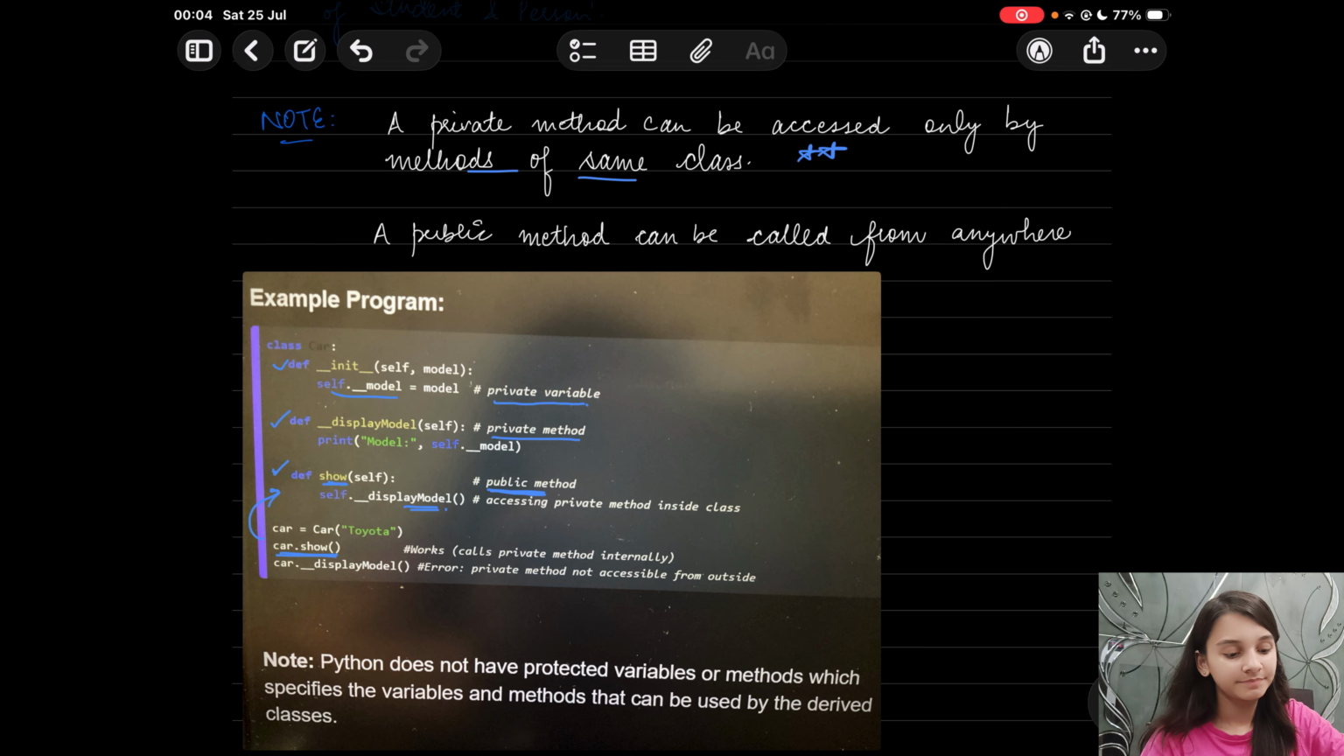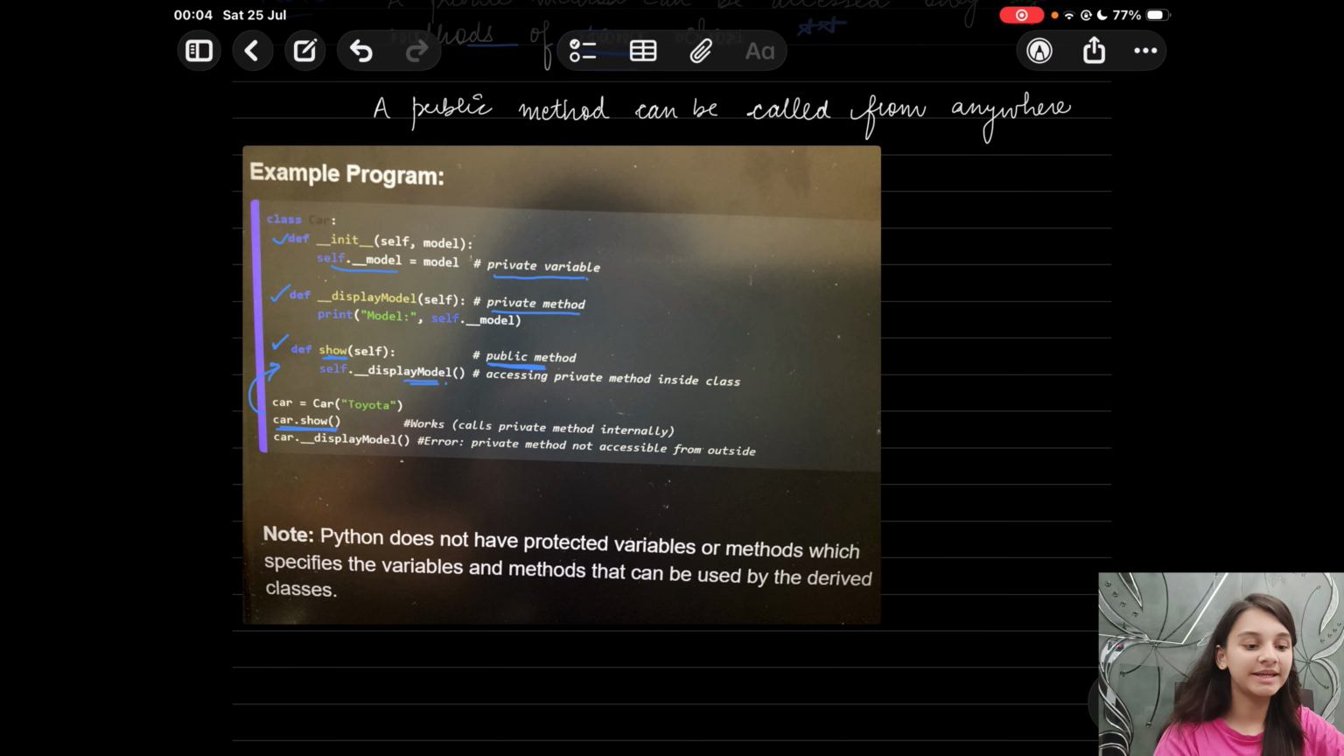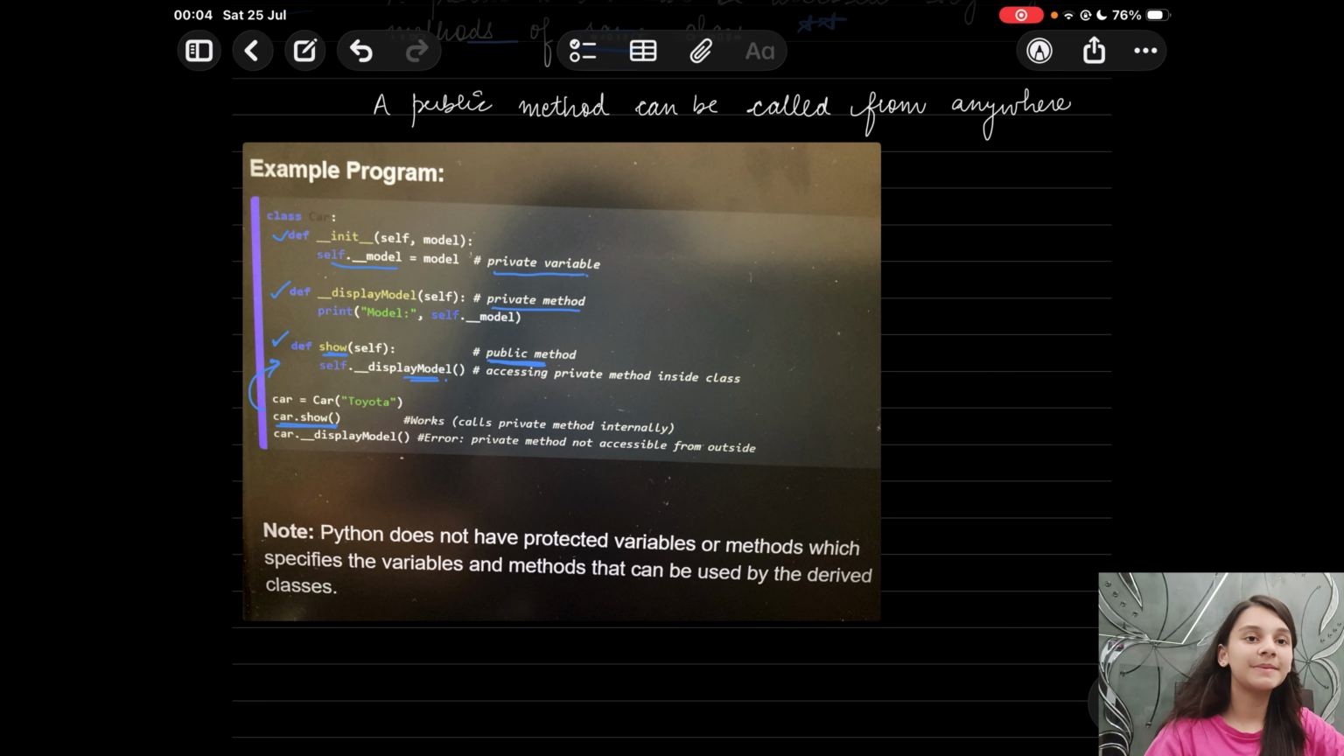Note here that Python does not have protected variables or methods, which specify the variables and methods that can be used by the derived classes. Alright, so that is it about the OOPs in Python lesson, and I hope you understood it all.